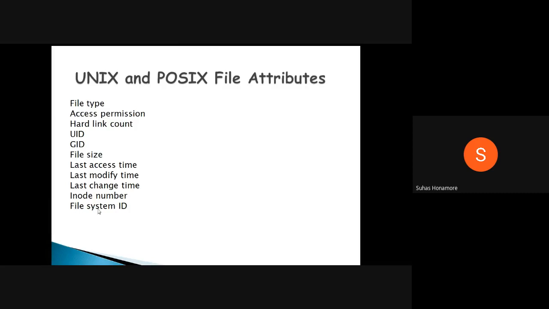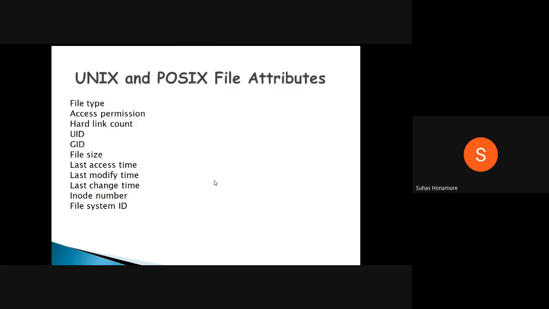The file system ID is nothing but where exactly in the system the file is stored, like a kind of memory location. So where it's stored, one file system ID will be there. These are the attributes supported in our Unix and POSIX file attributes.